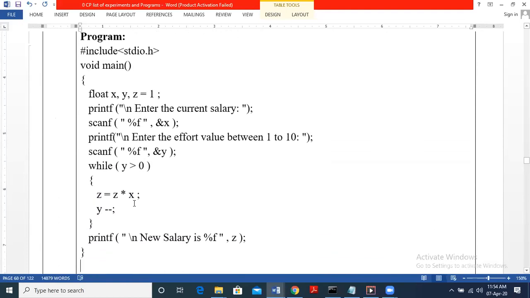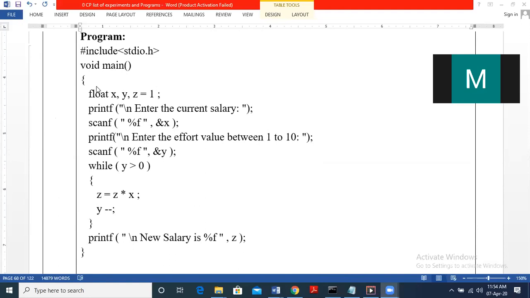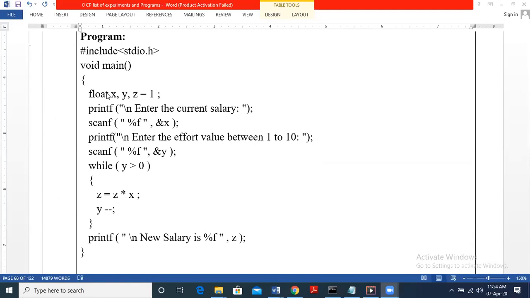Because of lack of time, I am displaying the solution here itself. On the new screen, you can see the program being displayed, wherein we have declared the variables as float, so we may have floating point values. X is the current salary. Y is the effort, whose value should be between 1 to 10. Z we have initialized to 1. Why is Z initialized to 1? We have the concept of multiplicative identity. I hope you know, so any number multiplied by 1 stays the same.